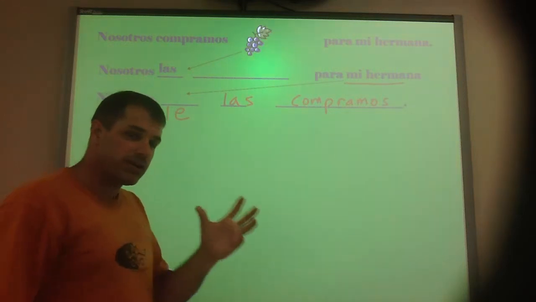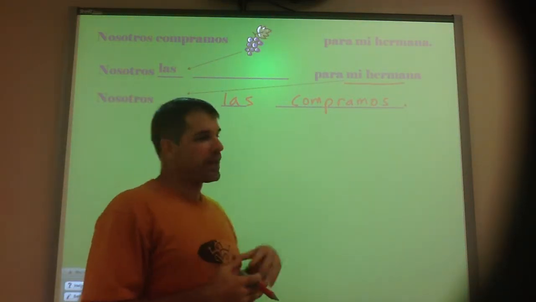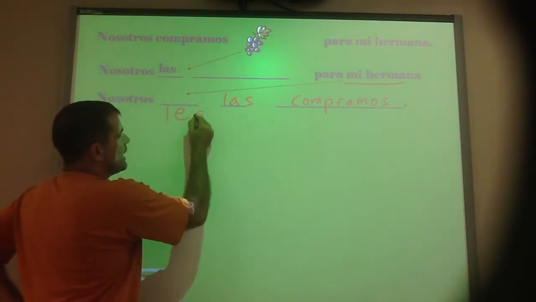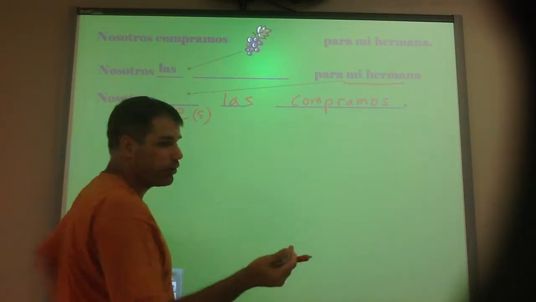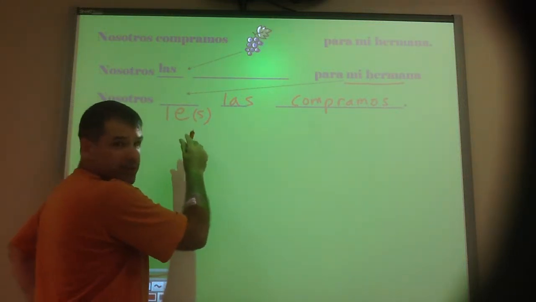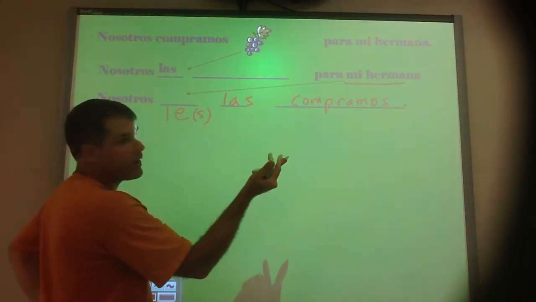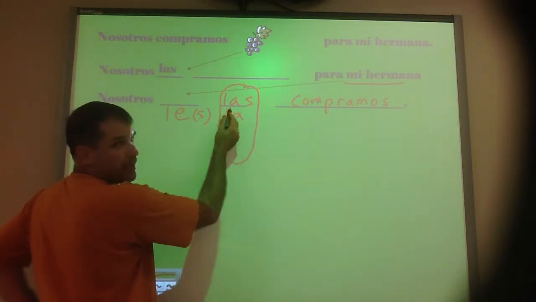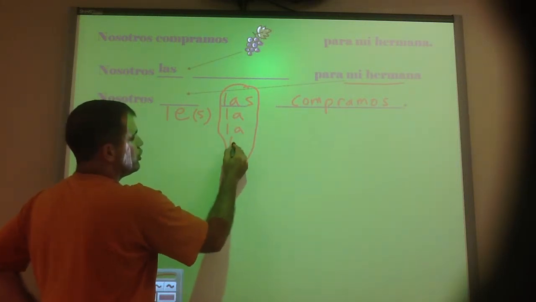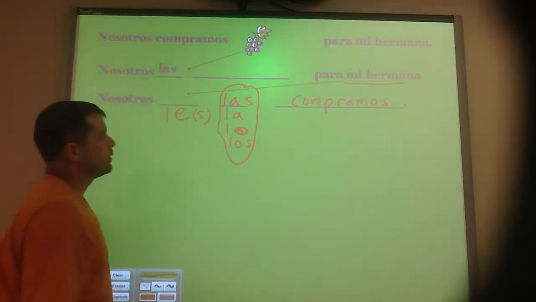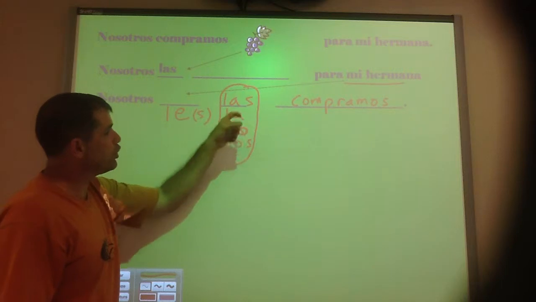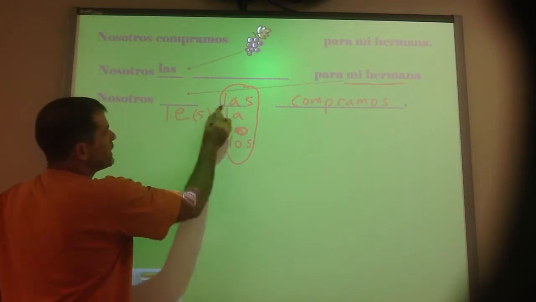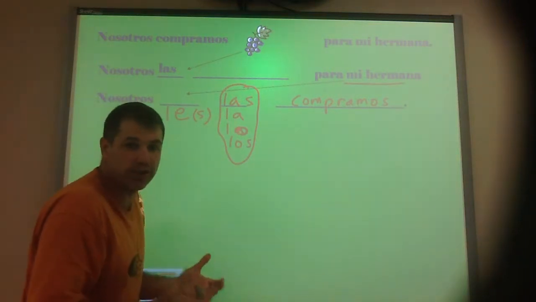So what happens here, and this is what you have to remember when you have this scenario come into play: when we have two pronouns, a direct and an indirect, if the first pronoun is either le or les, it doesn't matter if it's singular or plural, meaning him or her or them, and it comes before any direct object pronoun that starts with another L sound, la, lo, las, or los, any one of those four, we want to stay away from that le la, le las, le lo sound.